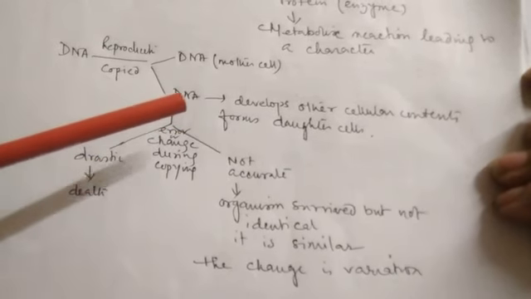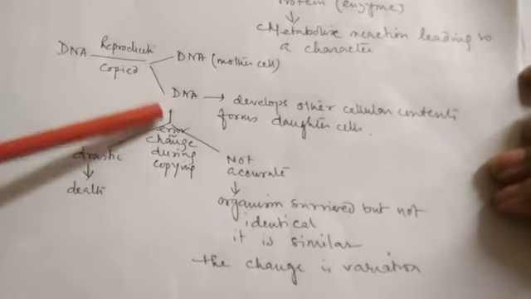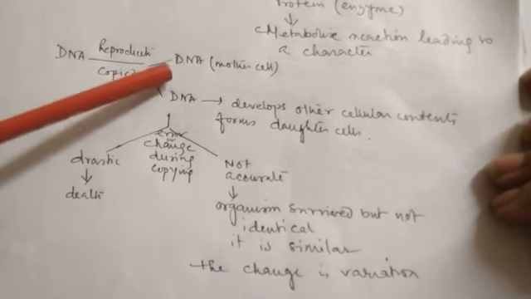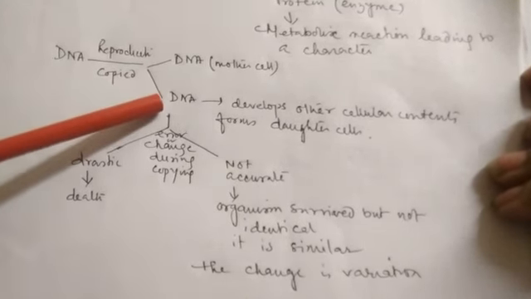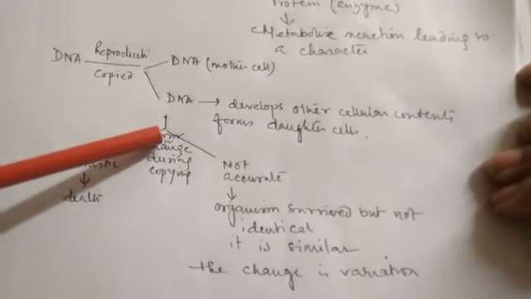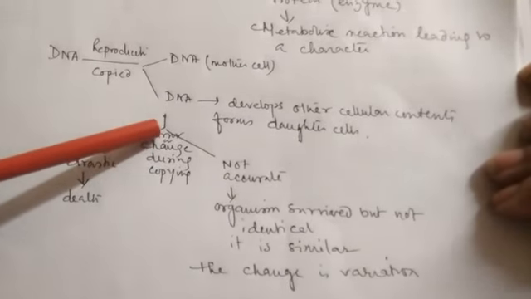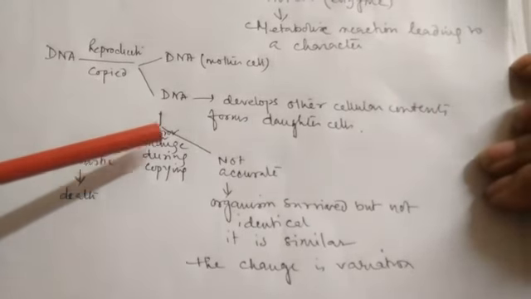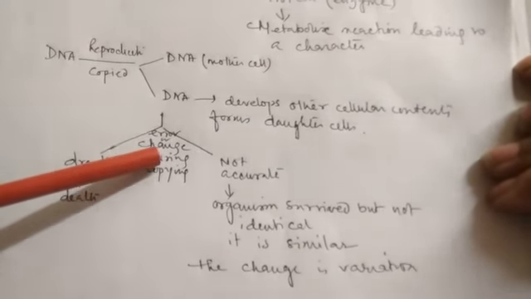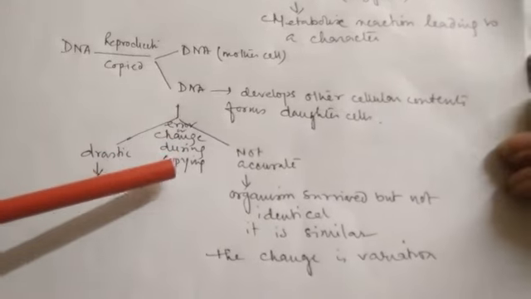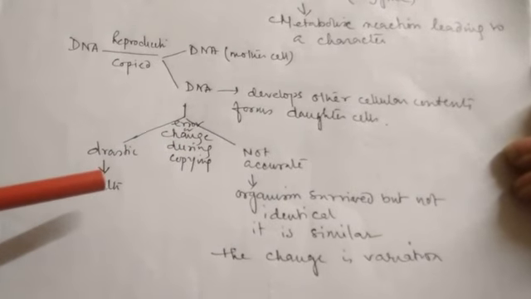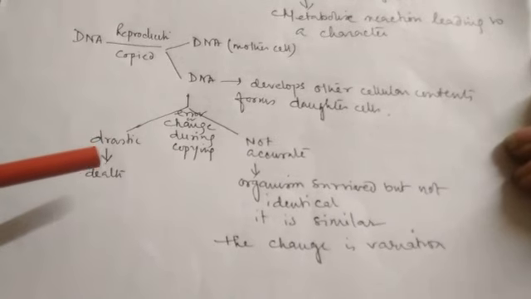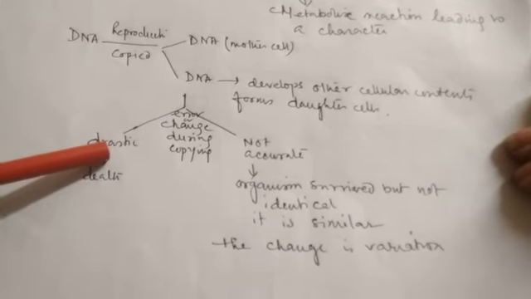Now while copying, we know that the copying is merely a chemical reaction. DNA to DNA copying is merely a chemical reaction. So it may happen that error may occur, because in a chemical reaction error may happen. That may cause some change. Clear? So the DNA which is copied may be changed, and what type of change may it be? It may be a drastic change.